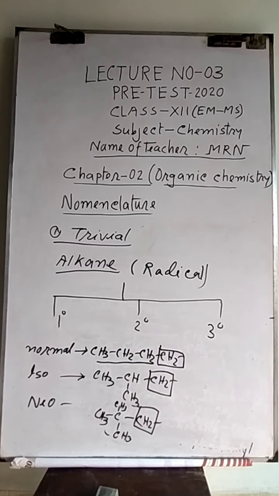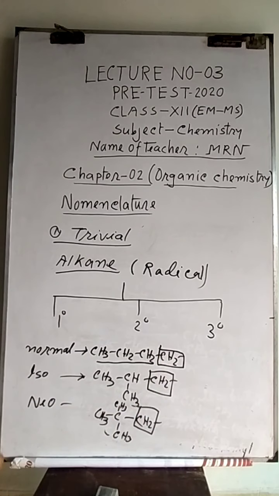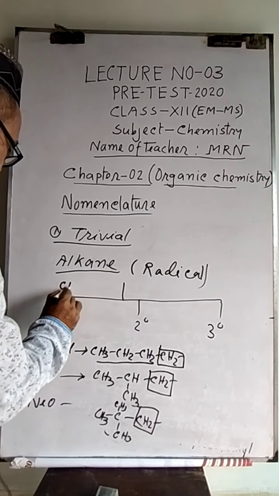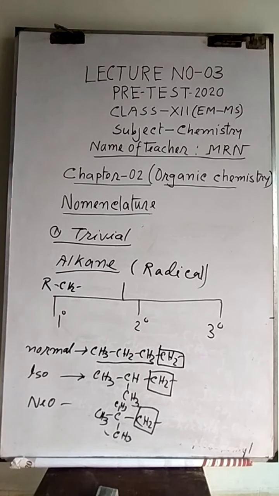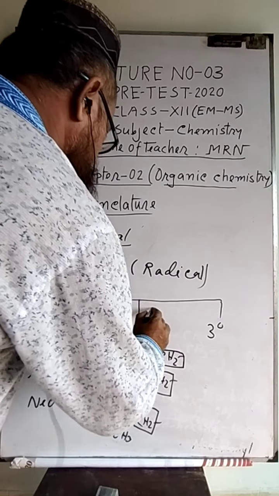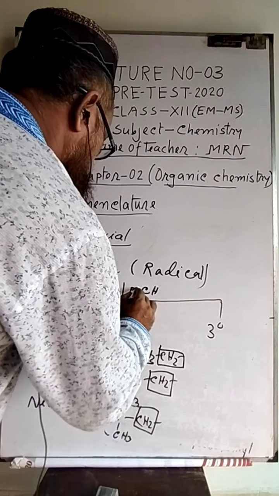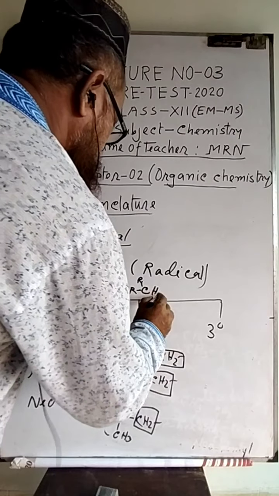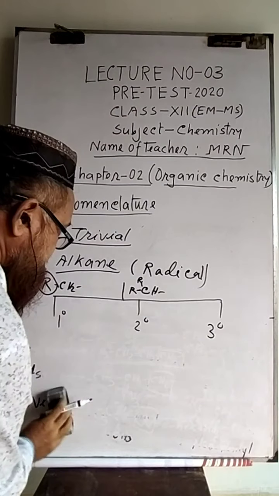And you see CH2 is connected to only one alkyl group in each case. For that reason, when CH2 is connected with one alkyl radical, where R represents alkyl, when CH2 is connected with only one R, this one is called primary. When CH2 is connected with 2 R, then this one is called secondary. Now I am going to explain the secondary one.